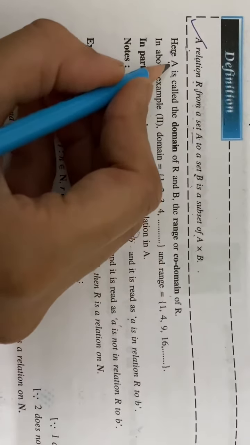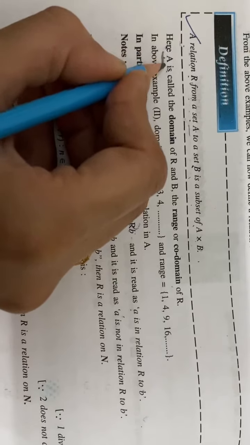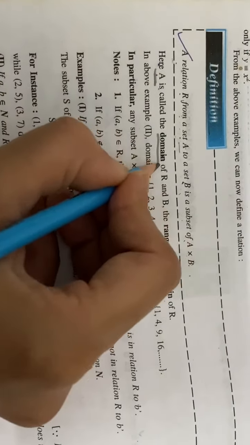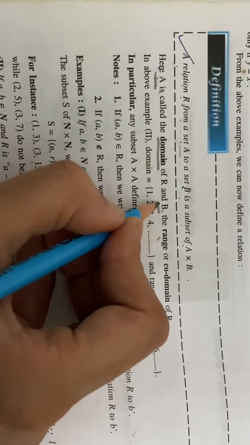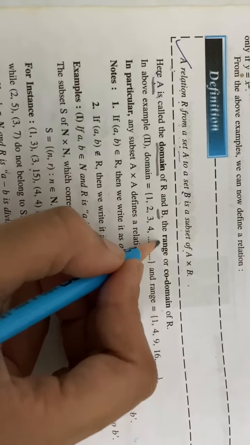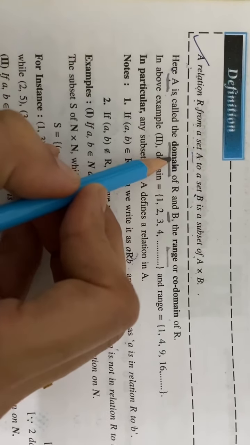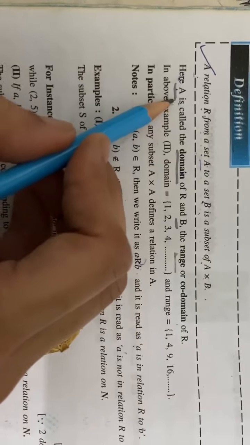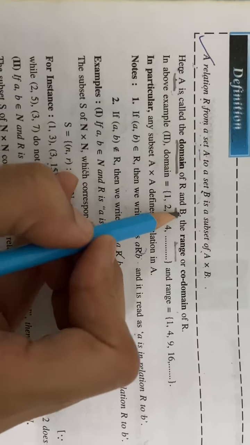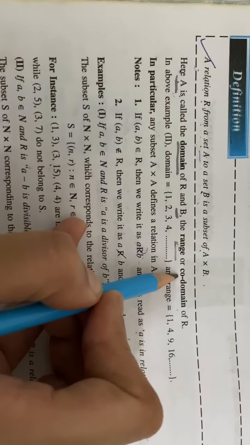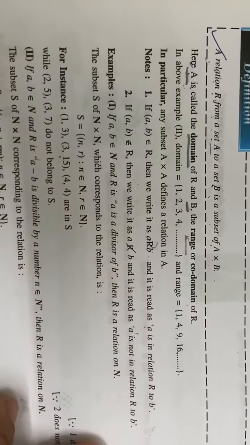One more important thing: A, which is your first set for the Cartesian product, is called the domain, and the second set is called the range. The first set is called the domain. You have studied this in your plus 1 class also. Set A is called the domain and set B is called the range and codomain.